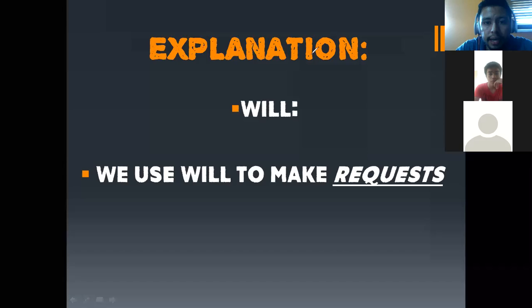So in this case, guys, you can see the screen. It's about will. And we use will to make requests. This is the first use. This is very important because you have to be careful with this. Will has many options, but in this case, we are going to focus only on making requests.